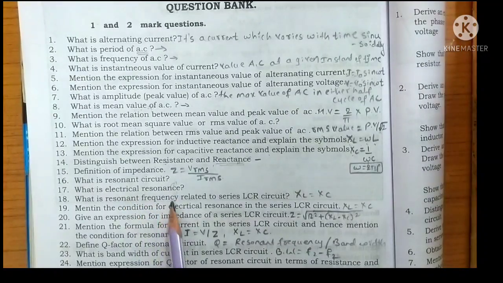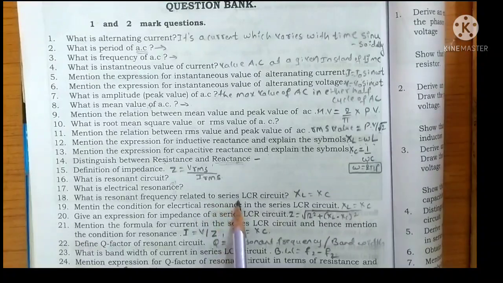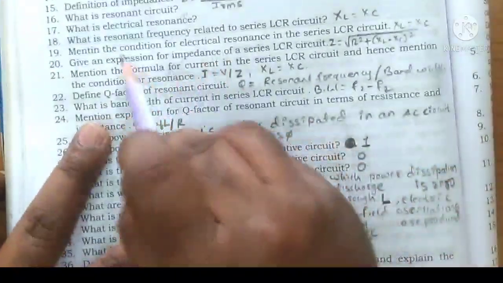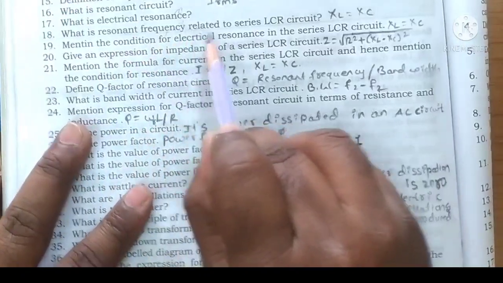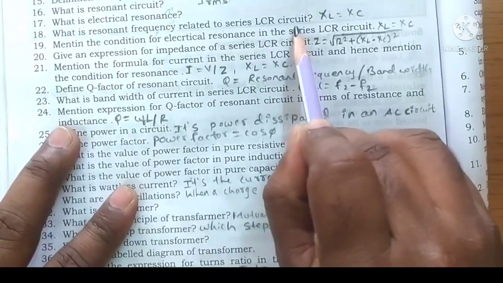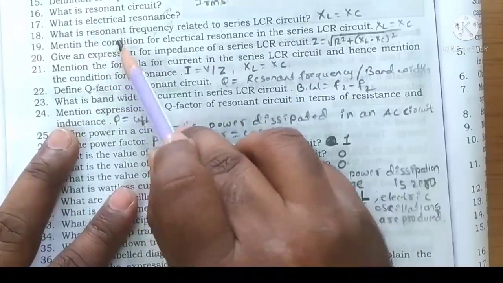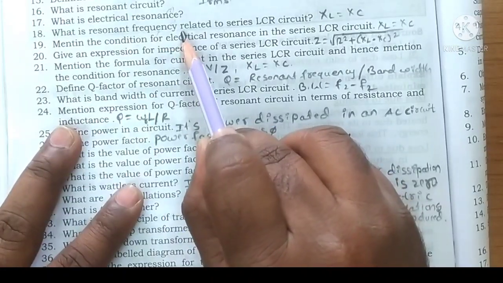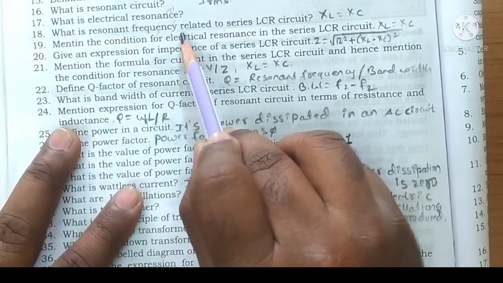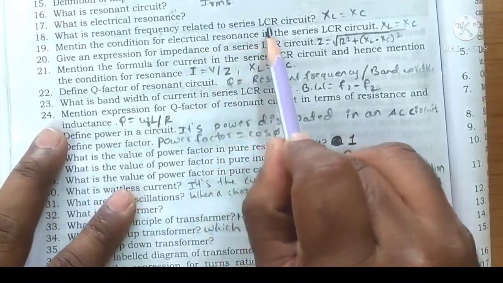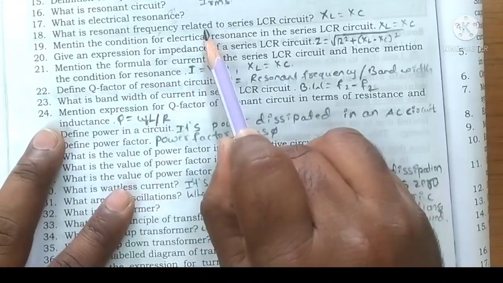What is resonant frequency related to series LCR circuit? Resonant frequency may be defined as at a particular frequency of applied alternating voltage, the current in the LCR circuit is maximum.